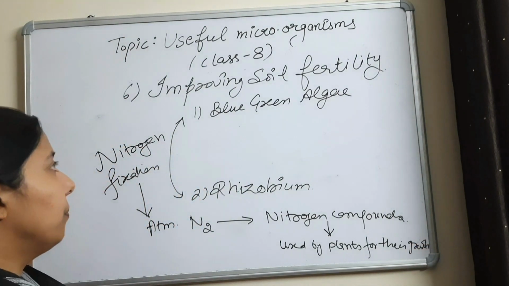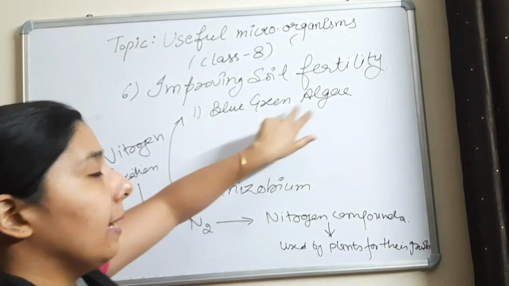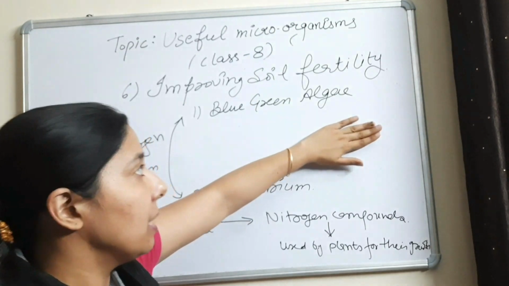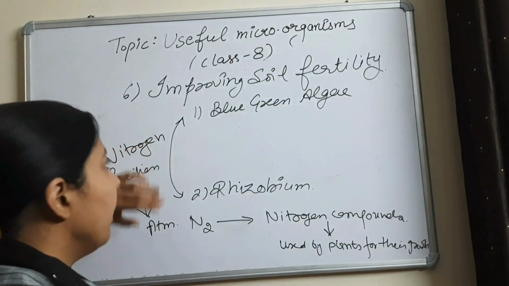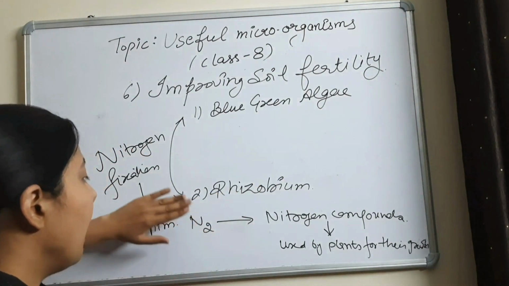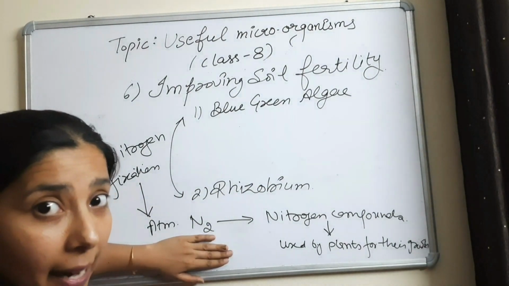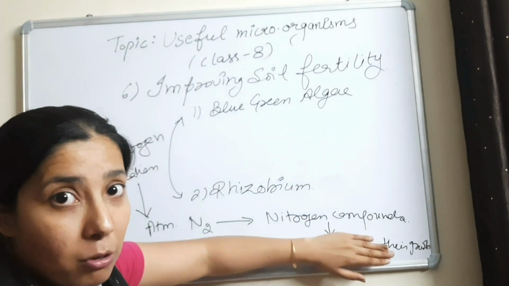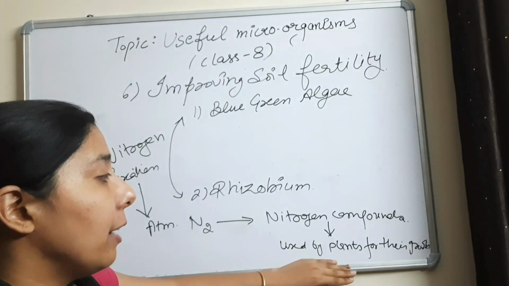Fine. So blue-green algae is helpful in nitrogen fixation. Blue-green algae help in converting the atmospheric nitrogen into nitrogen compounds, and these nitrogen compounds are used by the plants for their growth.